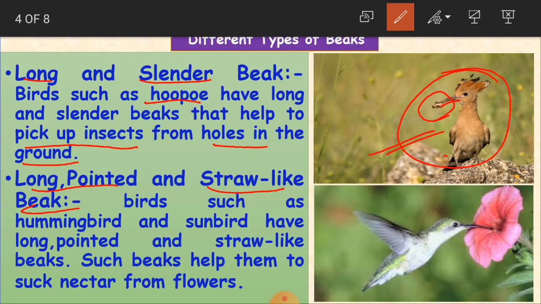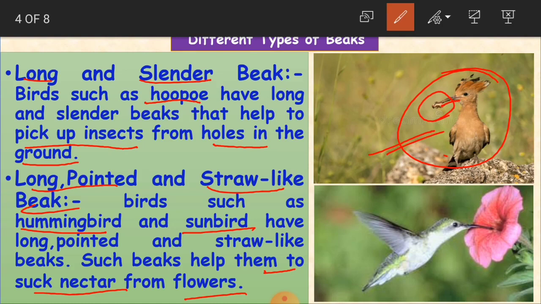So here also, some birds have got a straw-like beak. Birds such as hummingbird and sunbird have long, pointed and straw-like beaks. Such beaks help them to suck nectar from flowers.